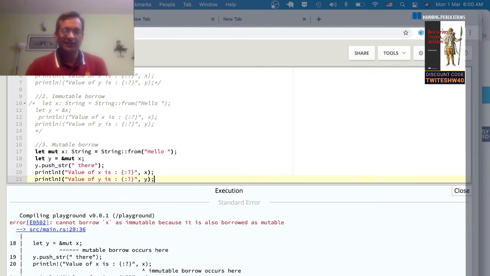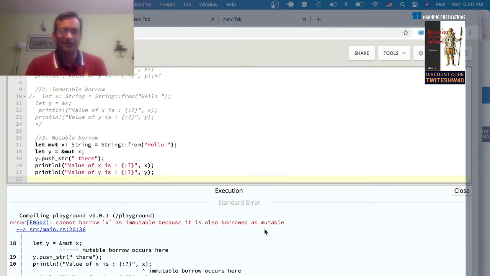Okay, now you'll find an error which looks weird. It says you cannot borrow x as immutable because it's also borrowed as mutable. So what this means is that when you're actually trying to print something, implicitly the value of x is borrowed immutably, right? Now Rust's ownership rules state that when you are borrowing x mutably, and already you've done this, you see the statement in line number 18, you're already borrowing the value of x mutably. When you have already a mutable reference outstanding, you cannot have any more references to the same value, whether it is mutable or immutable. And that's why you're seeing this. So let me remove the statement and try to print it.